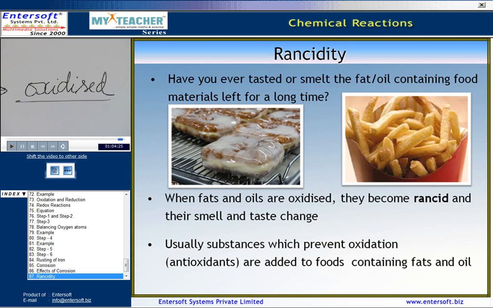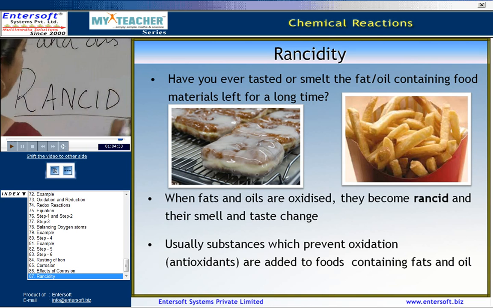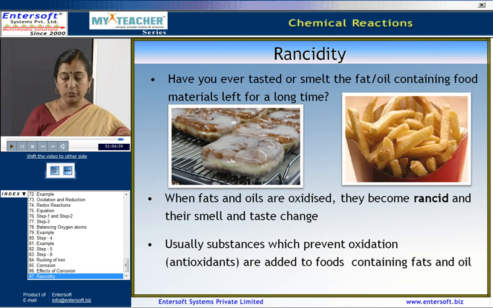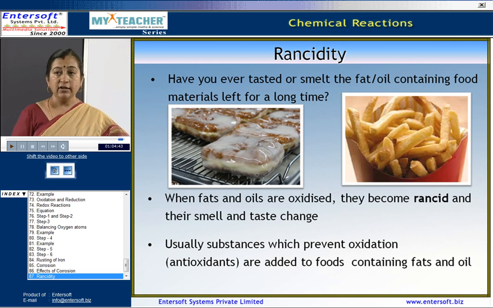Now, they become what is called as rancid. And this process is called as rancidity. Usually, substances which prevent oxidation are added to foods containing fats and oils.